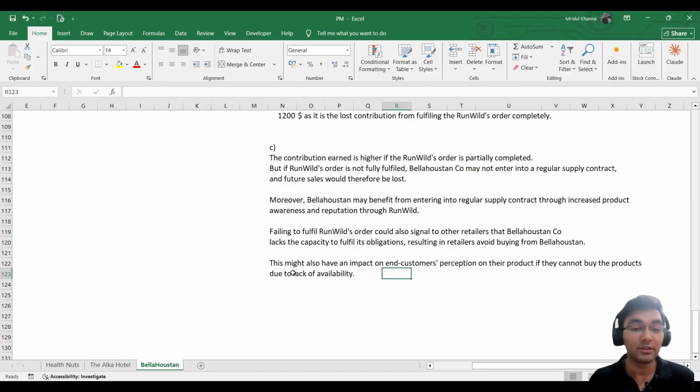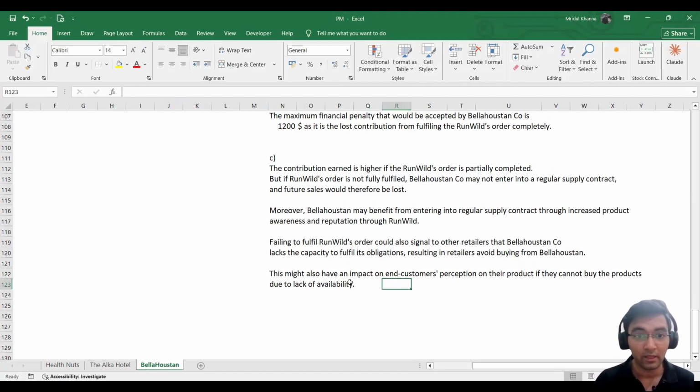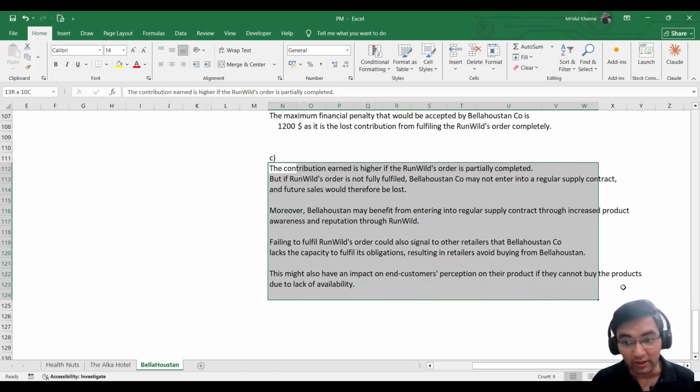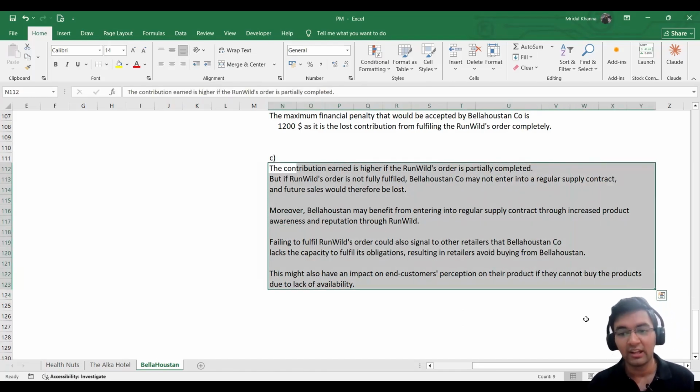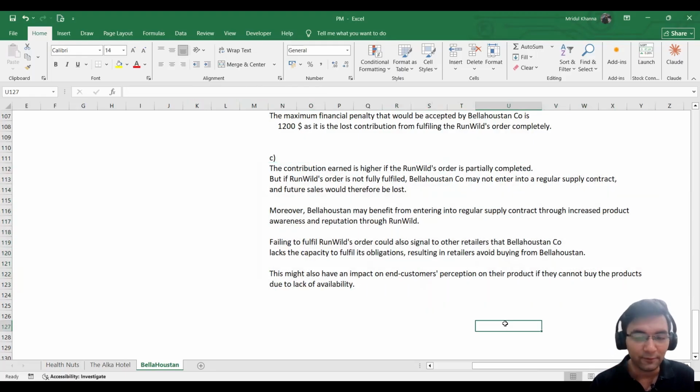So whenever they are looking for new shoes, they might not prefer to buy from Bellahouston. They may not make Bellahouston Company their permanent brand to buy shoes from, because it will show that they have a lack of availability and cannot deliver their goods on time. So these were the 4 points that you can write. You need not write more than this. If you write these 4 points, you will easily get 4 marks here.